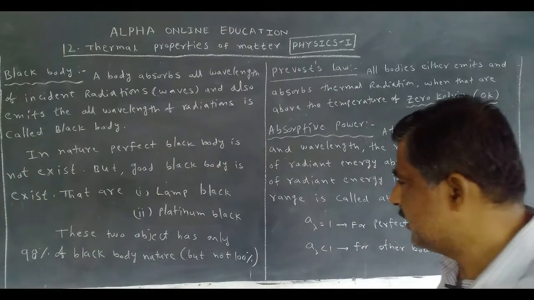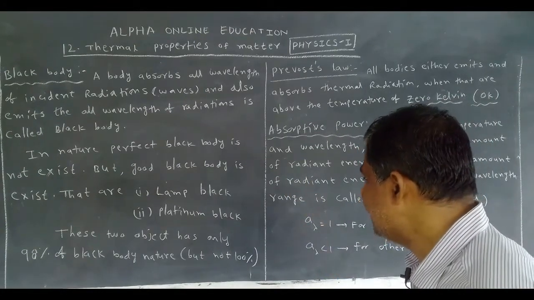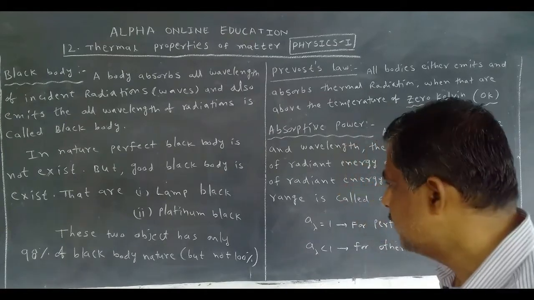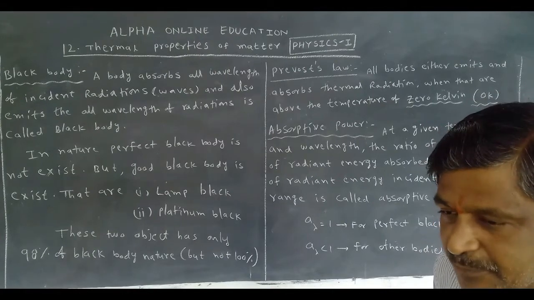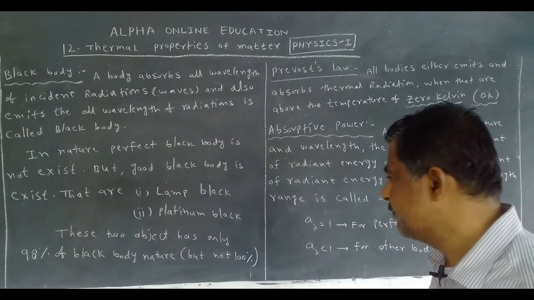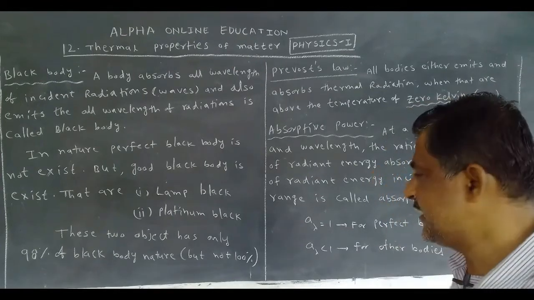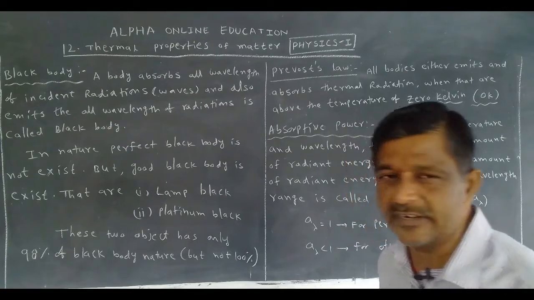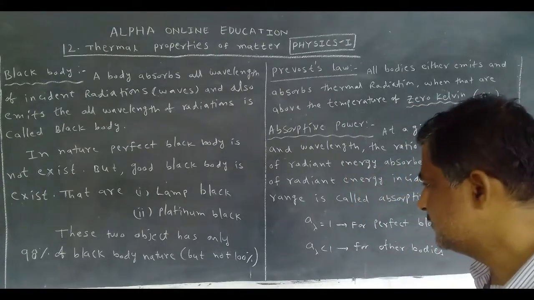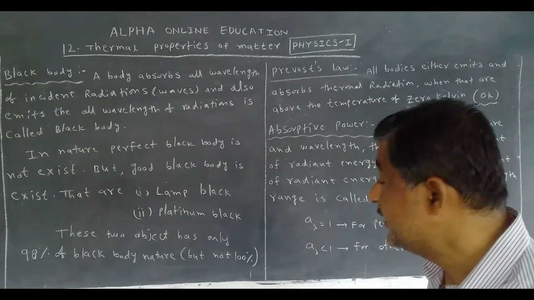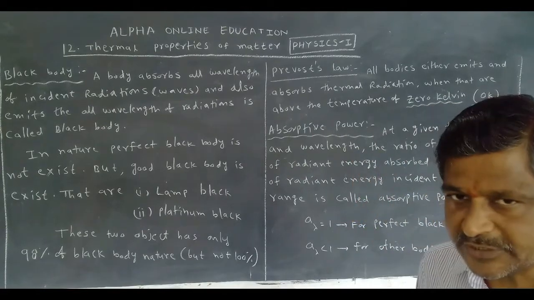What are they? Number one, lamp black, and platinum black. These two are good black bodies, but not perfect black bodies. Both objects have only 98% of black body nature, but not 100%.